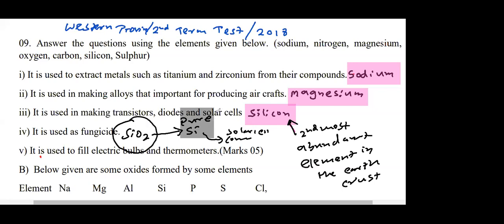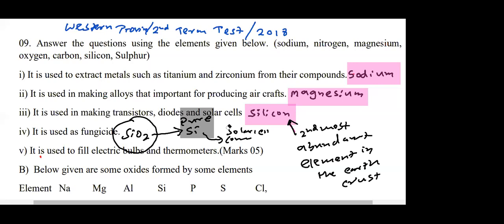Obtaining pure silicon from silica or sand is very expensive. That's why solar cells are expensive, and why computers and all these electronic devices are a bit expensive. One day, if they find a cheap method of getting silicon from silica, since silicon dioxide is available in abundance, the problem is the availability of pure silicon.